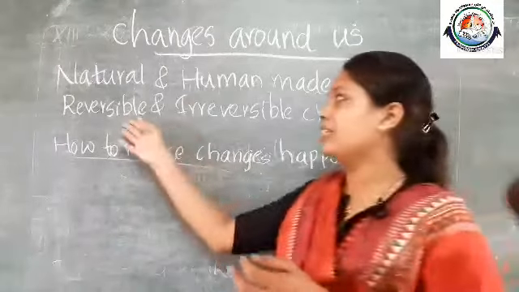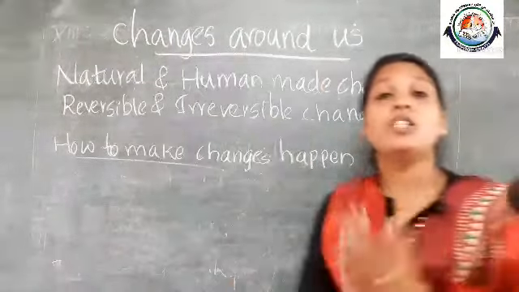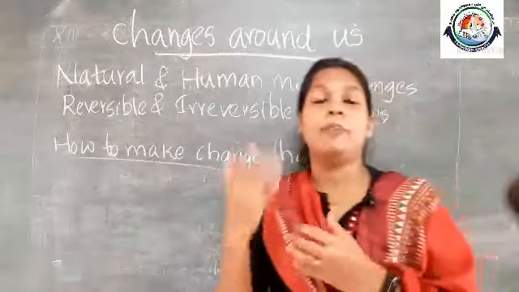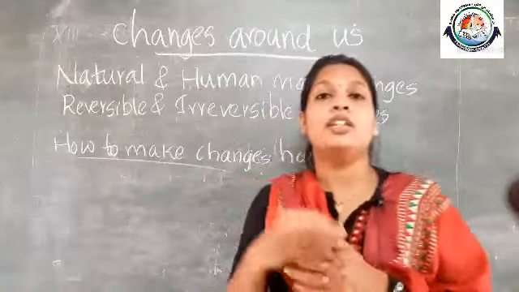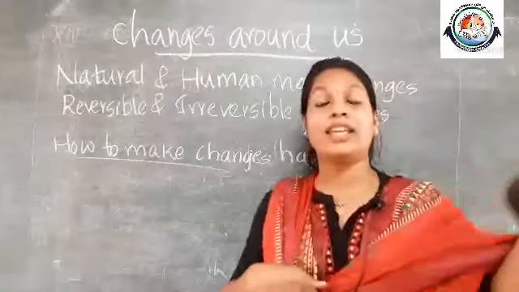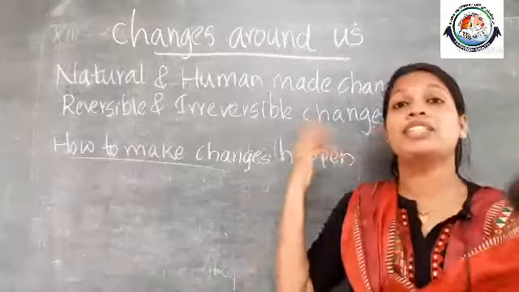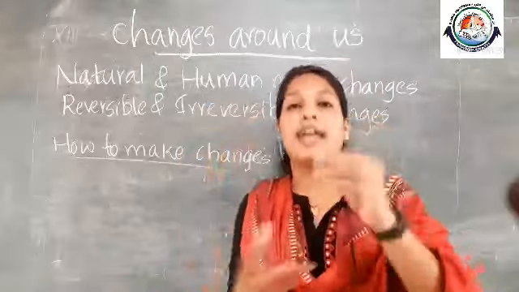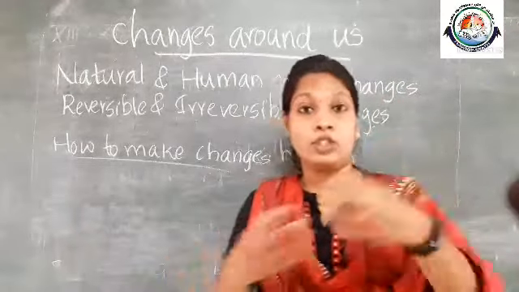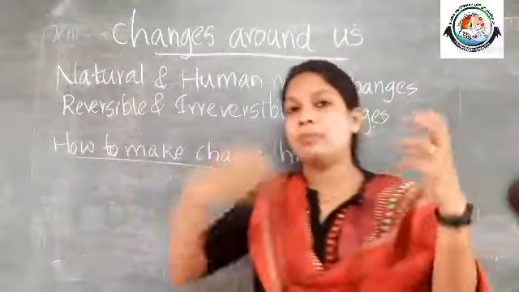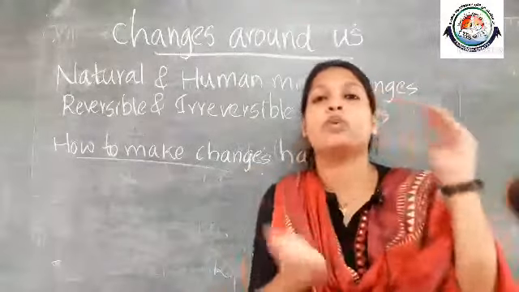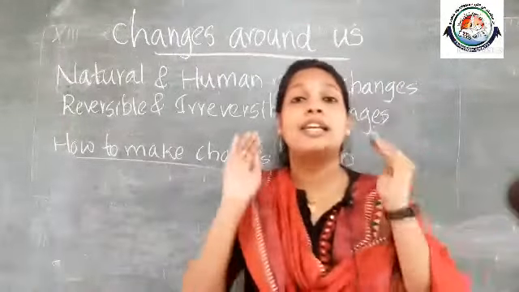Okay, and coming to reversible and irreversible changes. Reversible changes are the changes that can be easily reversed by changing the situation to get the object back to its original form. So we can explain it with the example of the stretching of spring. When we hang some weight on a spring, it will expand, right? It will stretch, and when we take back that weight from the spring, spring will revert back to its original shape. So that is a reversible change.